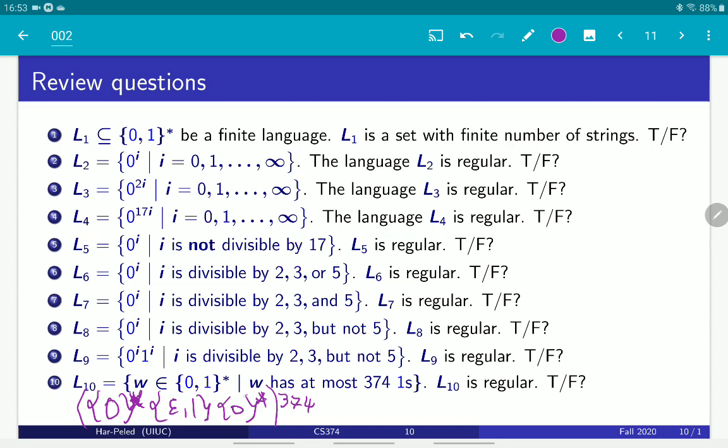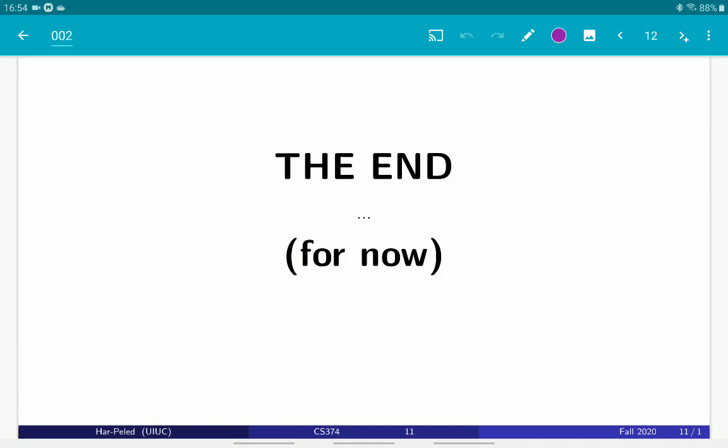Now, this whole shebang is hinting at what's coming up, which is that we need more efficient ways to write things with regular languages, which are regular expressions, which are the next topic to be discussed. Thank you.